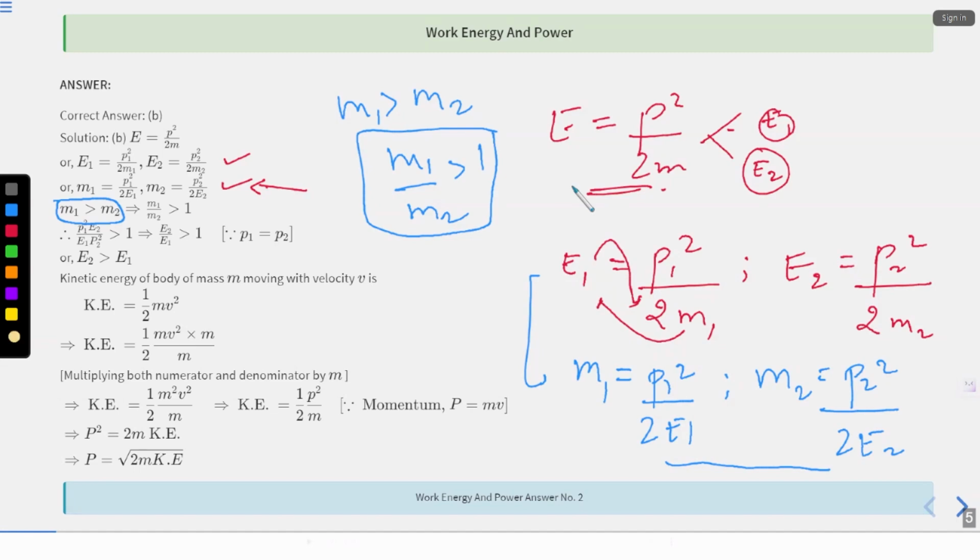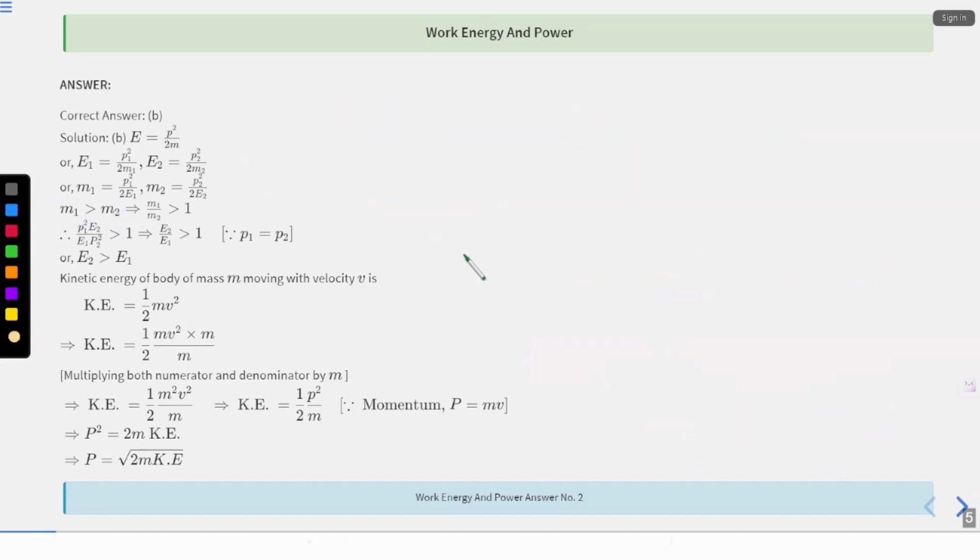Now what you have to do is replace the value of this m1 from here. Okay. And this m2 over here. That's all. Fine. So what I'm getting is what I told you, that if m1 is greater than m2, which means m1 by m2 is greater than 1.